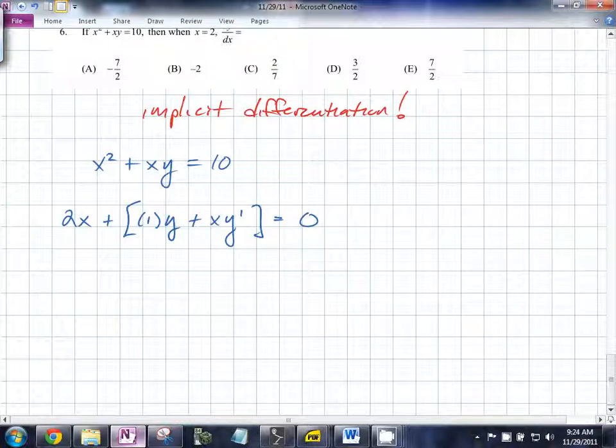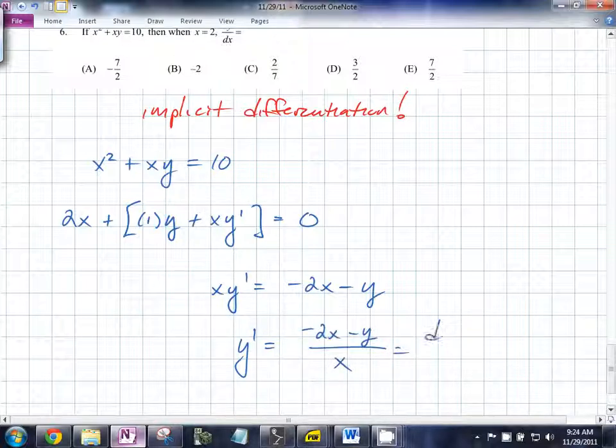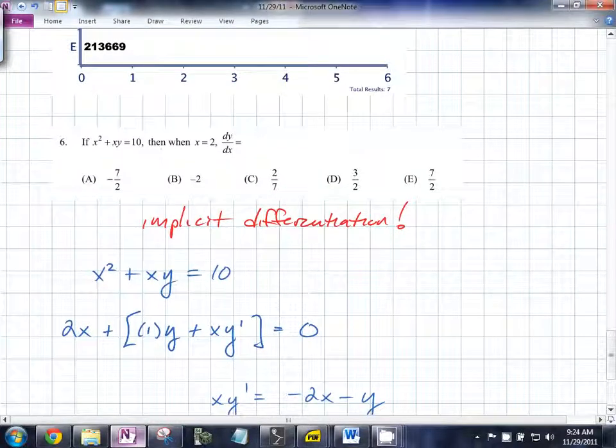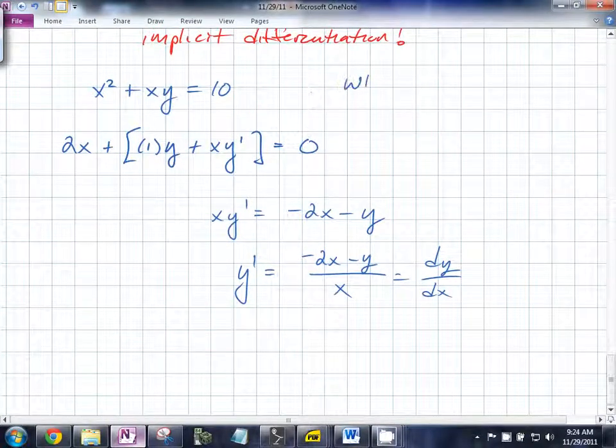So we know xy prime is equal to negative 2x minus y. So what does y prime equal? Negative 2x minus y over x. That's the same thing as dy/dx, right? So what are you trying to do? We're trying to find this value when x is equal to 2, right? Yeah. When x is equal to 2,